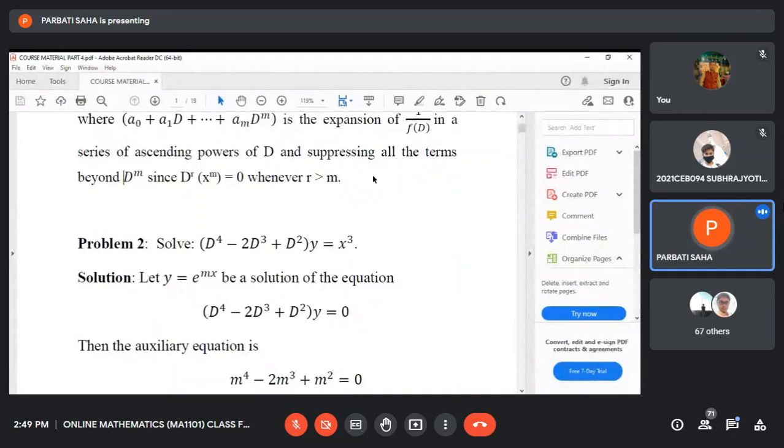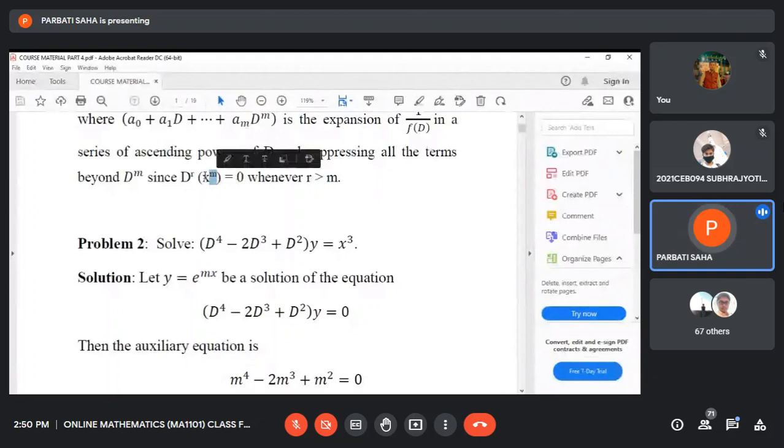What does it mean? It means the r-th order derivative of x to the power m equals 0 where r is greater than m. Take some examples. Suppose m equals 1 and r equals 2: here the order of the derivative is greater than the degree of the variable, so the second order derivative of x is 0.